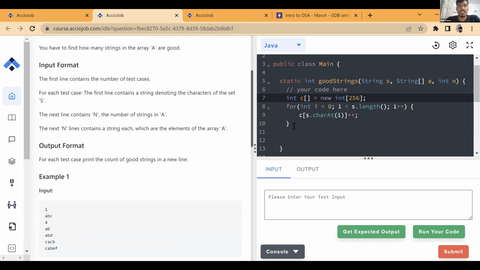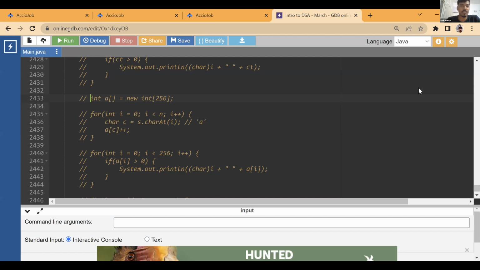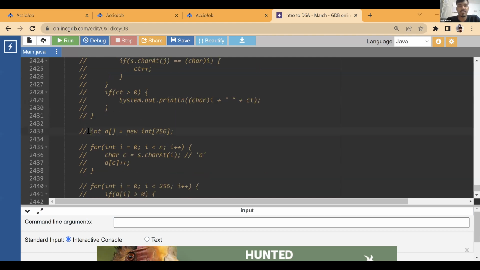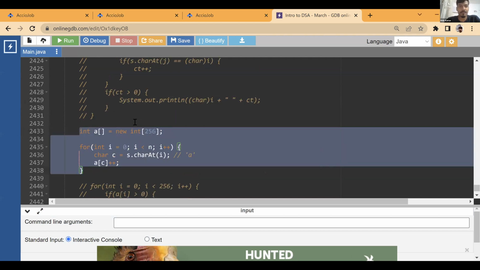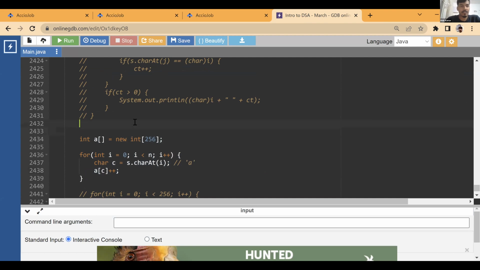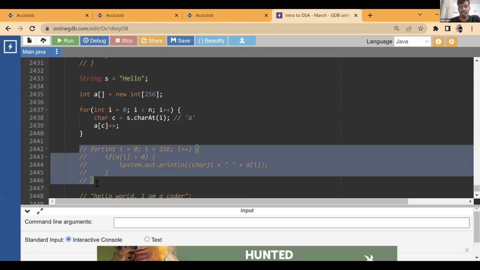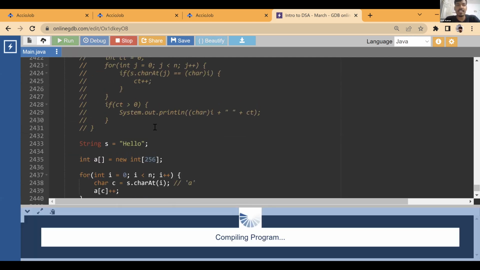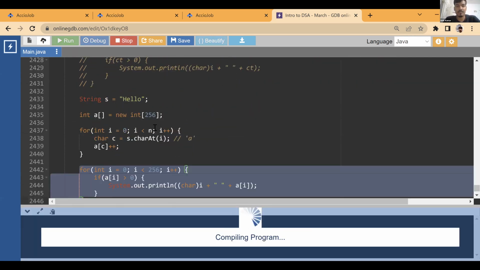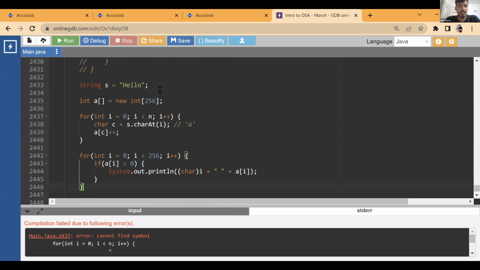Okay. See, what is this going to do? This is going to basically do this operation. Let me just show you what it does. Let's say this is the exact logic that I've written. Let's take a string S, and let's say it is hello. If I print after this, it is going to store the count of every character that is present in this string.